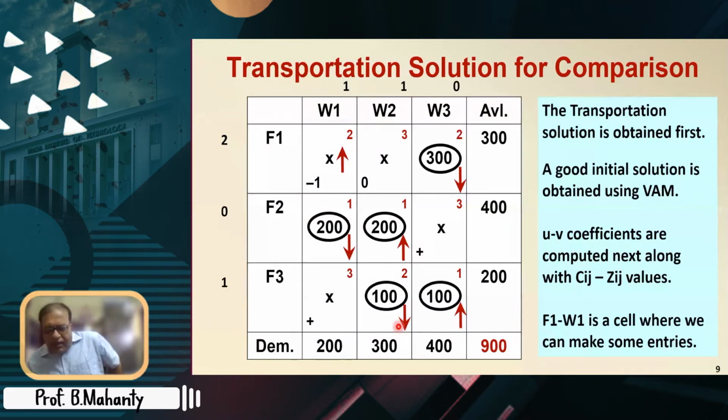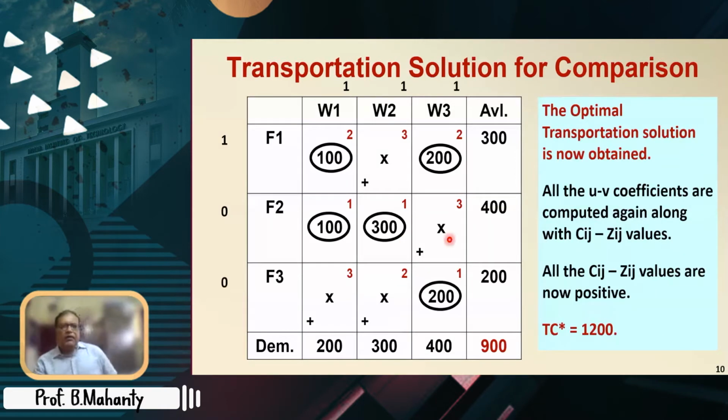So then accordingly we make changes, and this is our solution. So 100, 100, 300, 200, and 200. Again UV coefficients are computed, and then we find all of them are positive. So this is the optimum solution, right? So the transportation optimum solution is obtained.